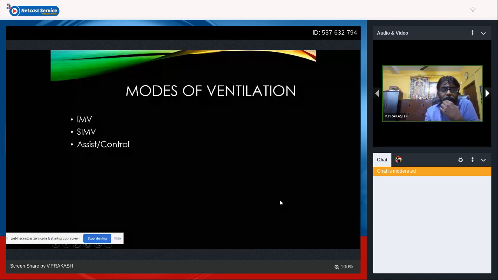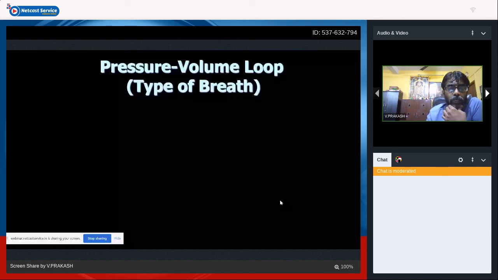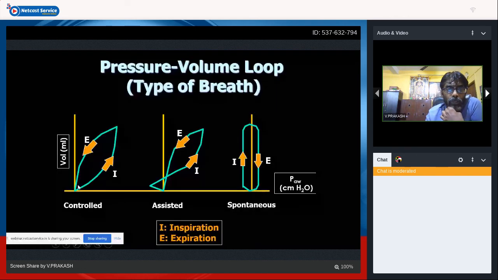The modes of ventilation, I'll just touch upon the IMV, SIMV, and assist control mode. In a control mode, there are no spontaneous breaths happening here. Irrespective of whether the baby breathes or not, mandatory inspiration and expiration is going to happen. This is what I'm showing in graphics, in the case of a pressure versus volume loop.